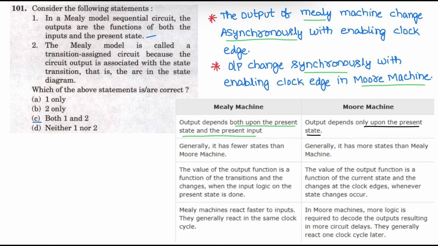The Mealy machine has fewer states, whereas the Moore machine has more number of states. The value of the output function is a function of transitions, and it changes when the input logic on the present state is done. Statement 2 is also correct. The correct answer is option C. Both 1 and 2 are correct.